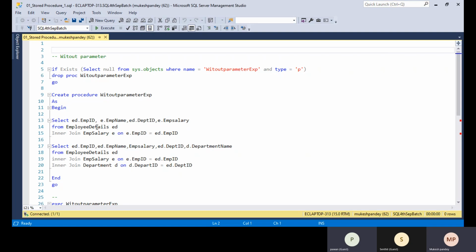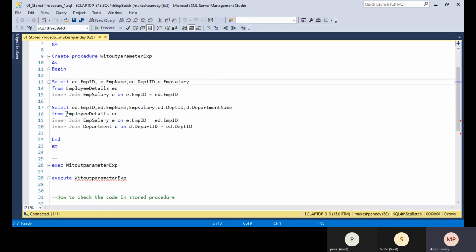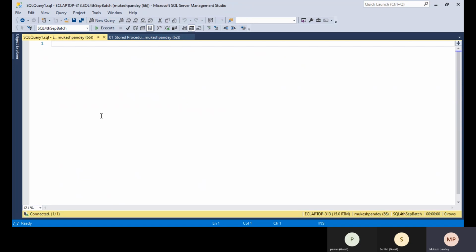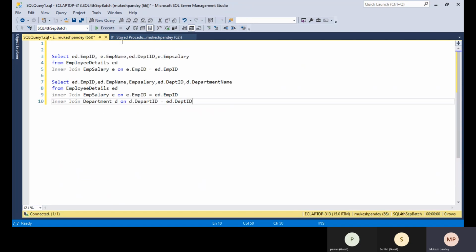Okay, so the first part of the stored procedure is the without parameter stored procedure. In a without parameter stored procedure, there is no parameter. For example, suppose I have this part of the code which I require on a daily basis to generate some type of report.